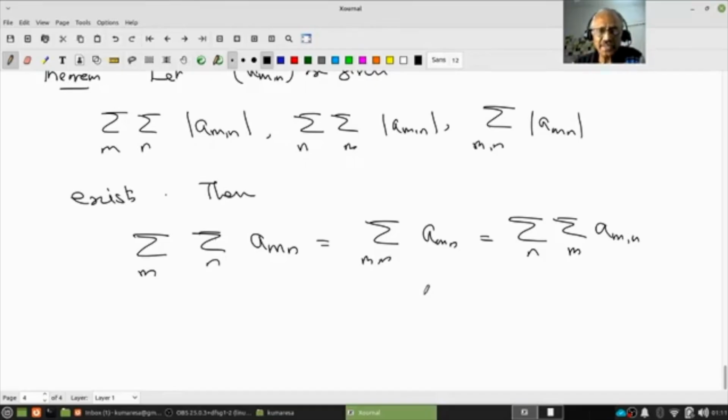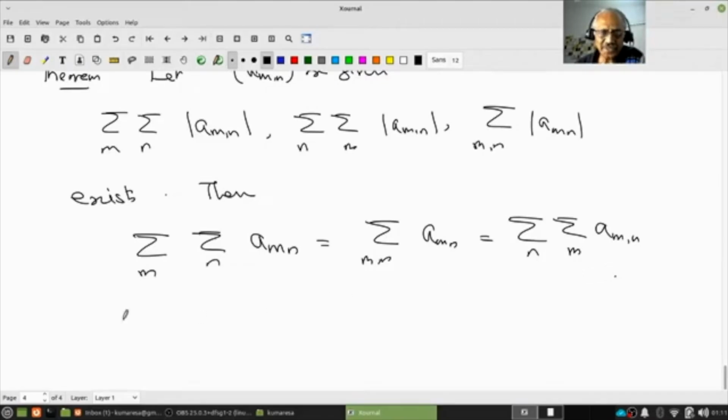Yes. Why? Suppose the a_mn are non-negative. Then one of these iterated sums or the double sum, without the modulus sign, if they converge, we know that all of them converge. Under that condition, the conclusion of the theorem says these sums are equal. Are you following? Just pause to think.